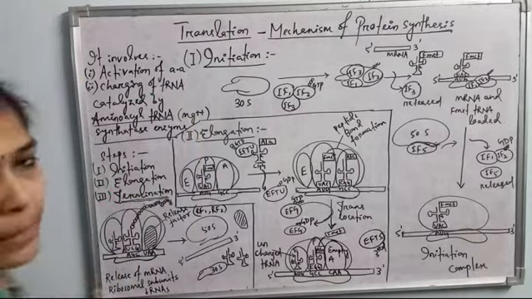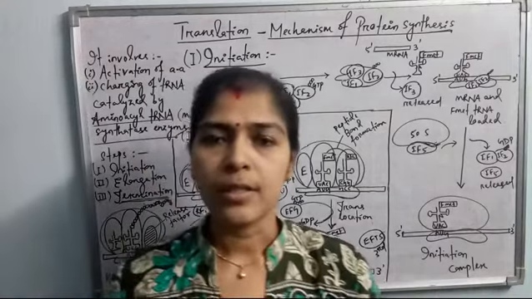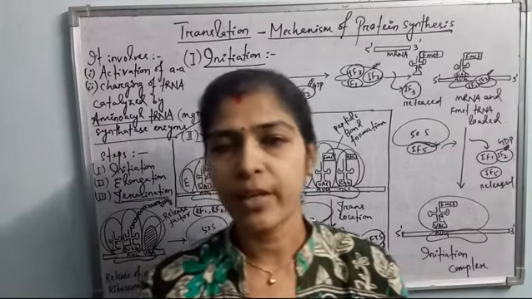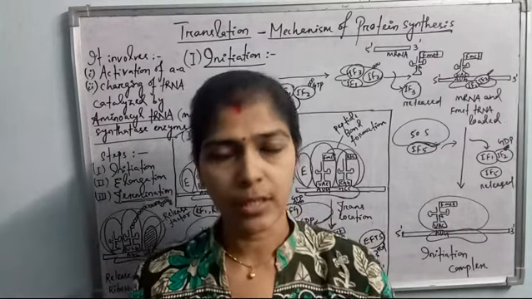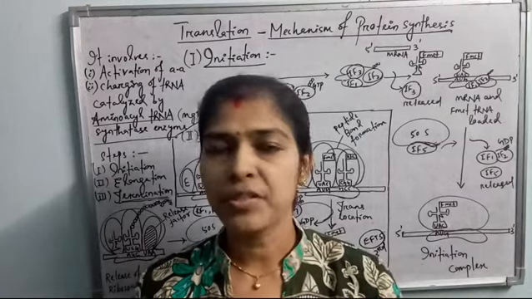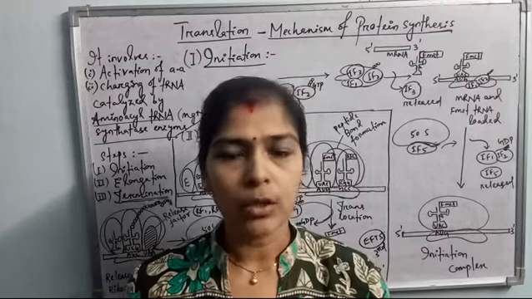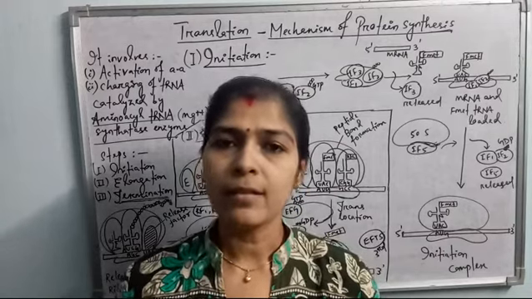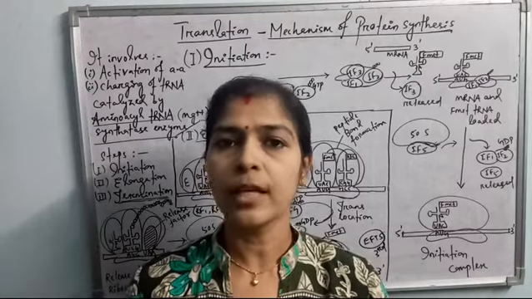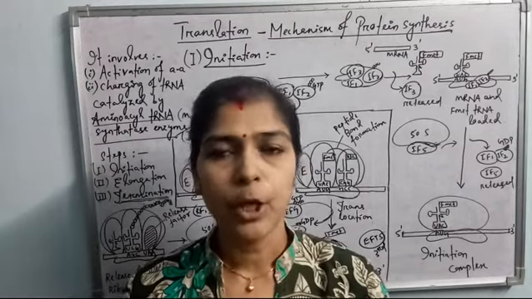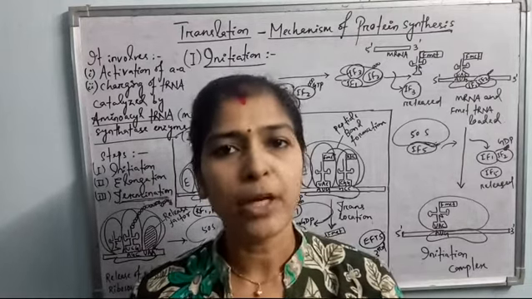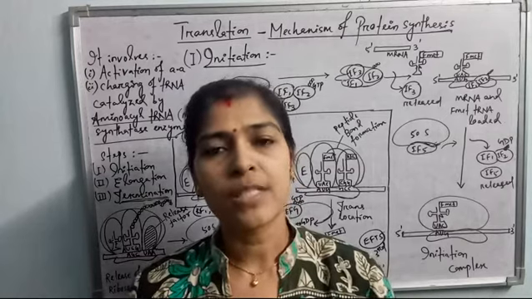What is activation of amino acid? The 20 amino acids are activated by specific enzymes. For each amino acid a specific enzyme is there which activates the amino acid. Without activation the amino acid cannot be bound to the tRNA molecule. Aminoacyl tRNA synthetase is the enzyme which activates the amino acid. The amino acids react with ATP in the presence of this enzyme to form the amino acid AMP complex, or aminoacyl AMP complex. This is the amino acid which is activated.